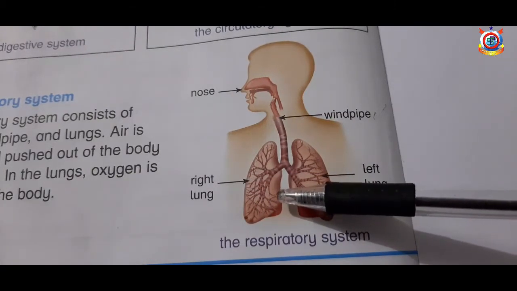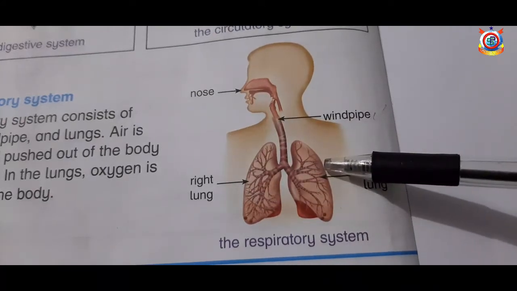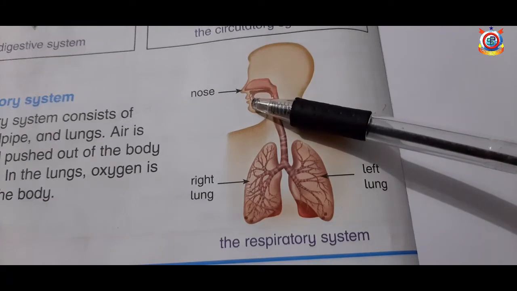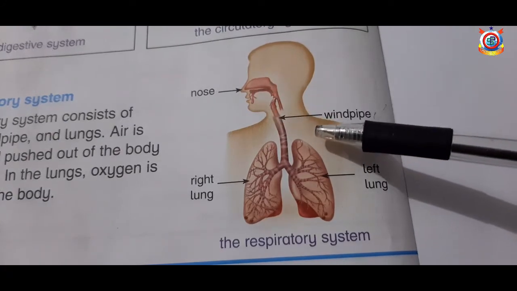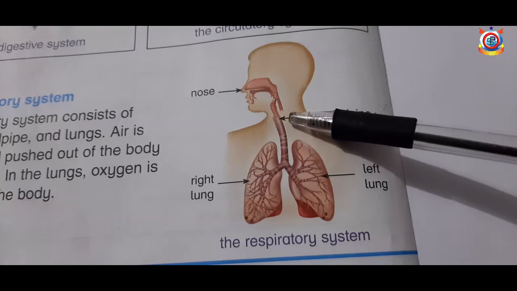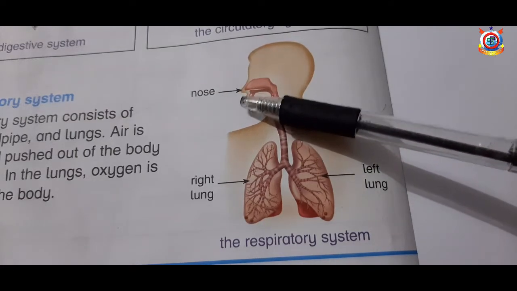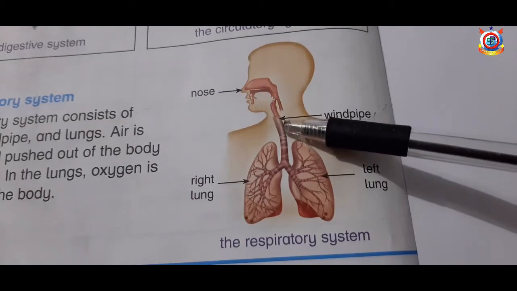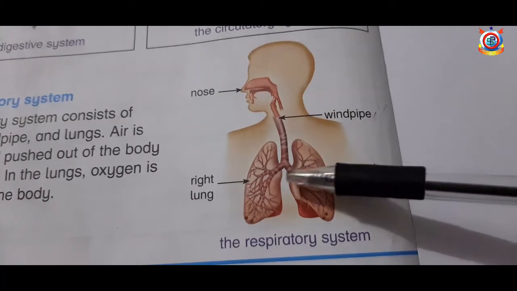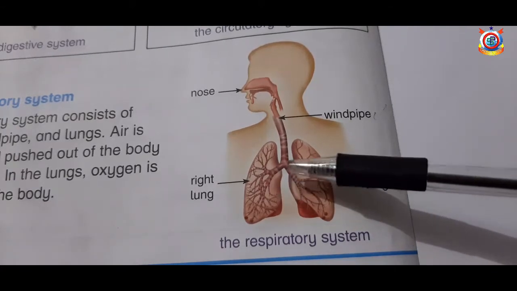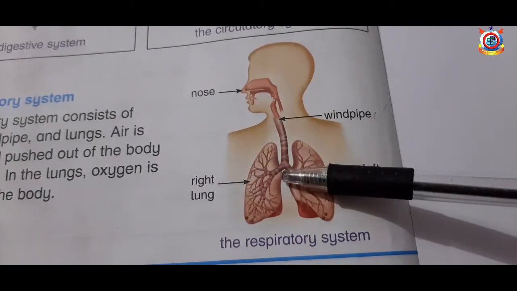Students, this is our respiratory system. Air enters into the nose and then it passes through the windpipe and then it enters into the lungs. This is the first step of respiration.